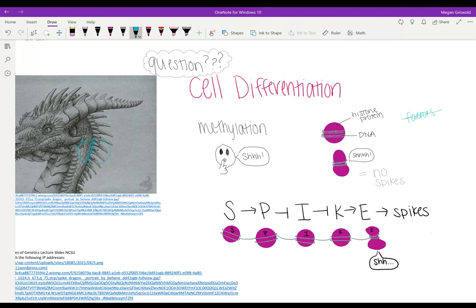The DNA wraps around the histone so tightly, though it has been exaggerated in my drawing, that it silences it, and that spike gene is not transcribed in the cell, making it smooth in some places on the skin and spiky in others where it has been transcribed. So say, for example, this happened to the E protein, and it was regulated by methylation. The E would not be transcribed, and thus one would not see spikes as a phenotypic characteristic.